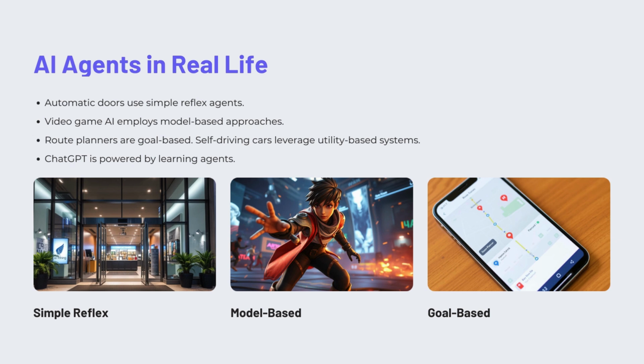So here we are. Now we have already seen all the AI agents, and we can probably see these types of agents in action in our everyday life. An automatic door uses a simple reflex agent. Video game AI often employs model-based approaches. Route planners like Google Maps are goal-based. Self-driving cars and finance bots leverage utility-based systems, and of course ChatGPT and recommendation systems are powered by learning agents.